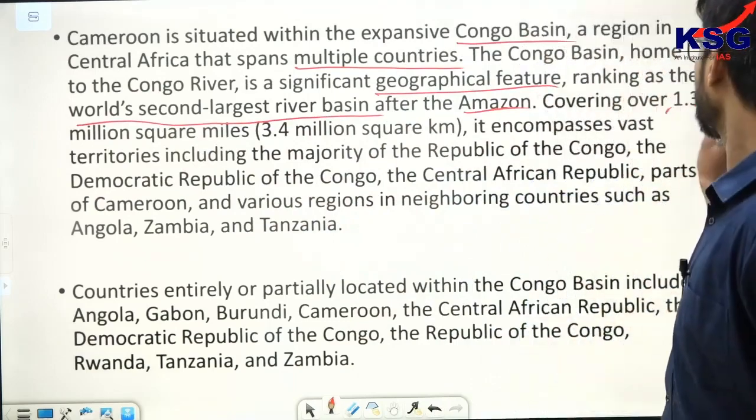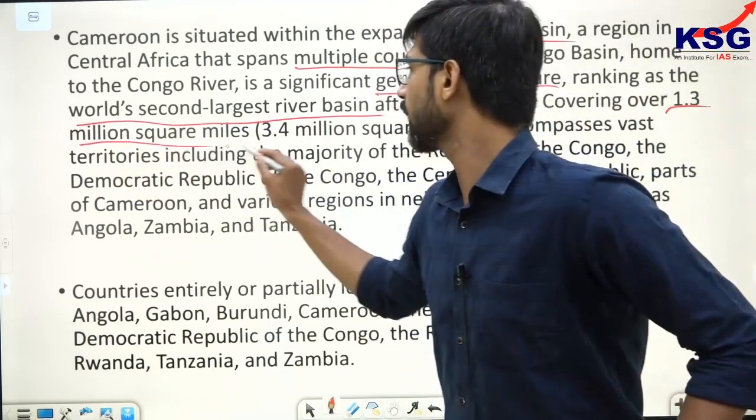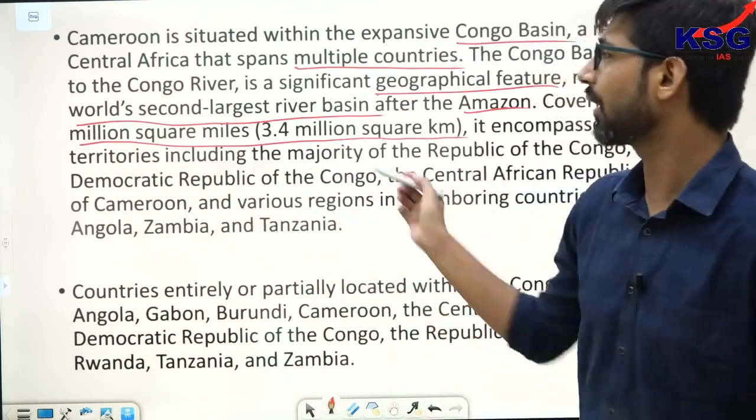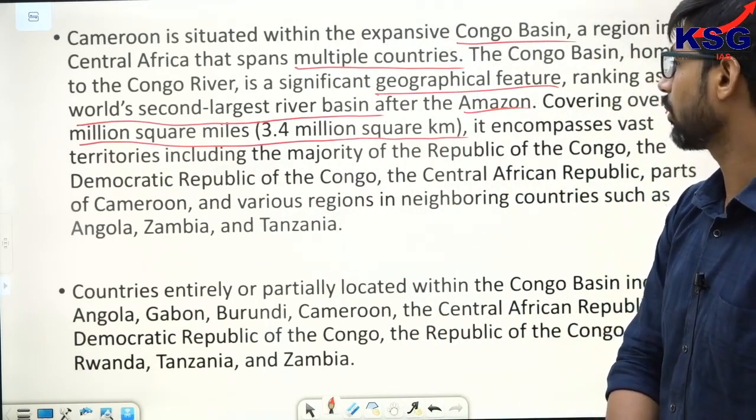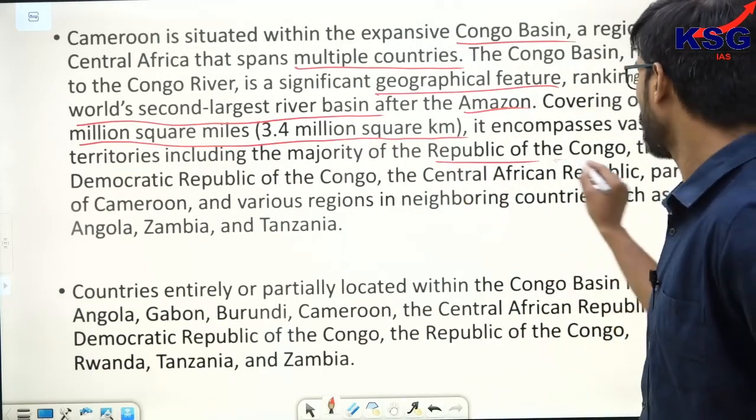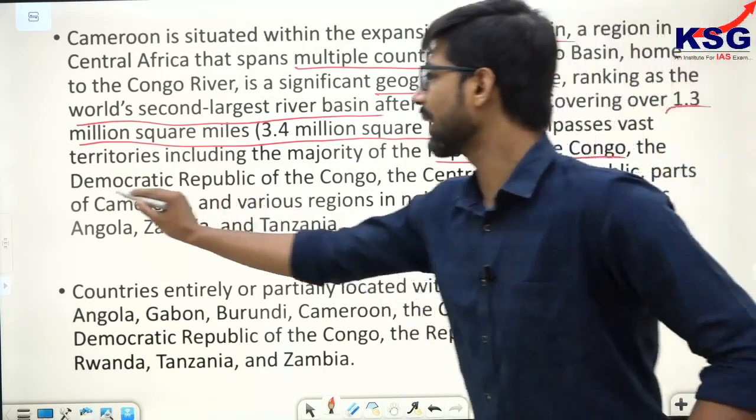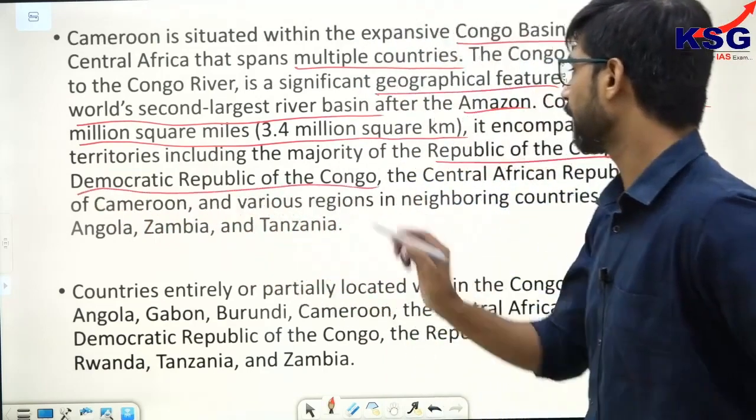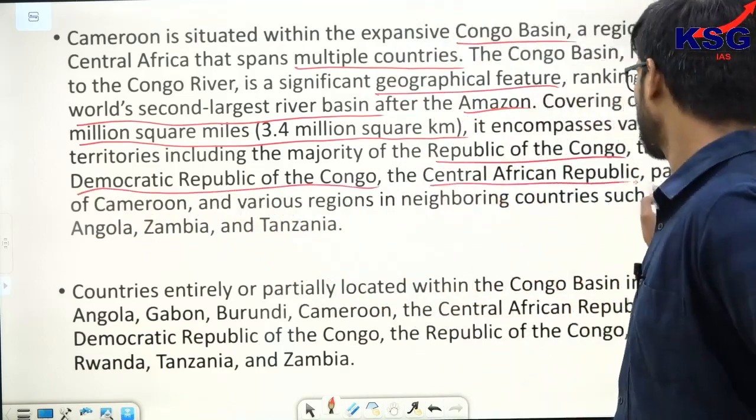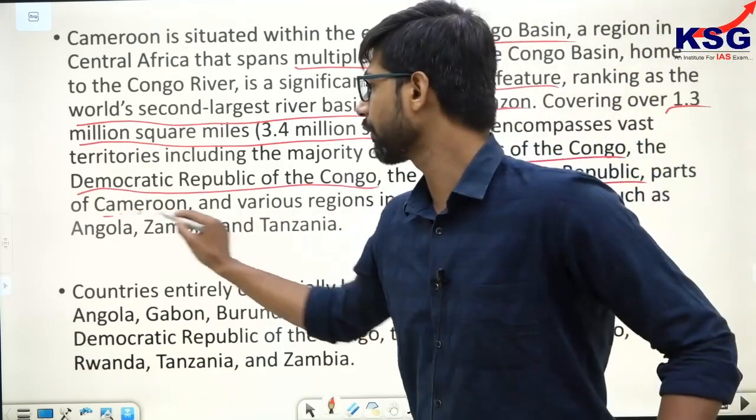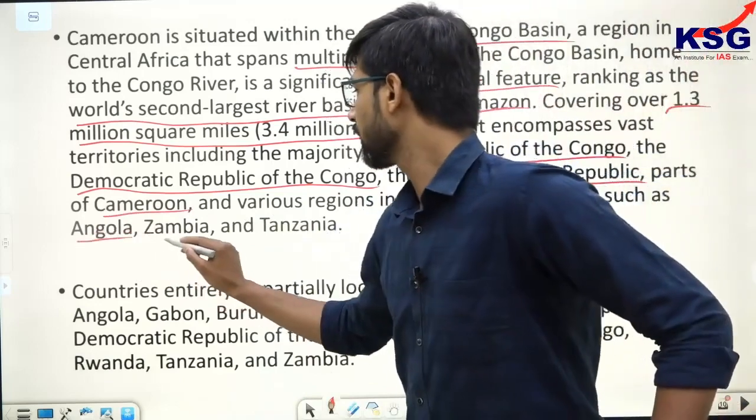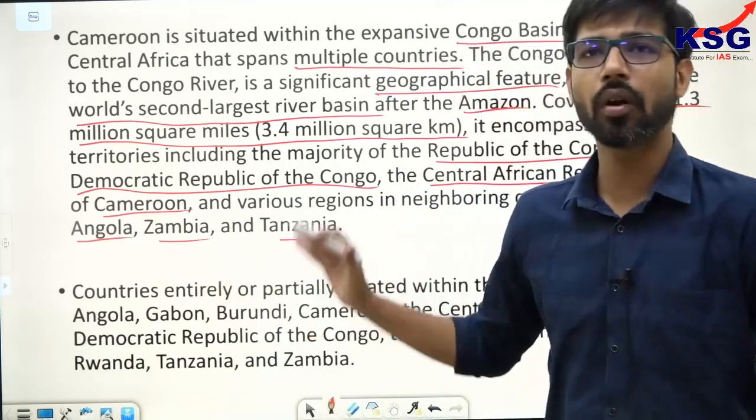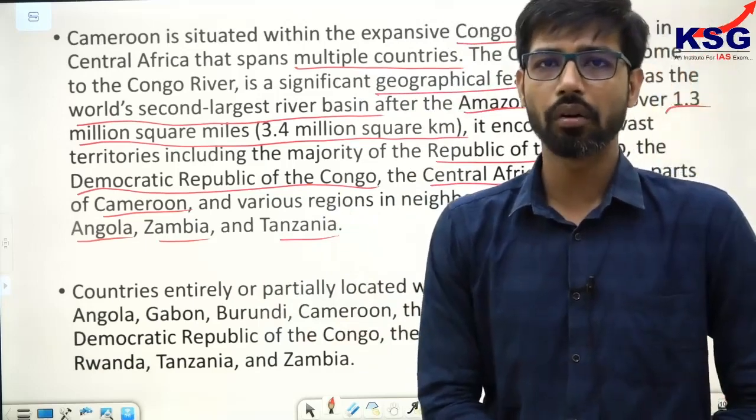Covering over 1.3 million square miles, that is 3.4 million square kilometers, it encompasses vast territories including the majority of the Republic of Congo and the DRC, that is Democratic Republic of Congo. These are two different countries. Then comes the Central African Republic, and then parts of Cameroon and various regions in neighboring countries such as Angola, Zambia, as well as Tanzania. These are all the countries which are located in the Congo Basin.